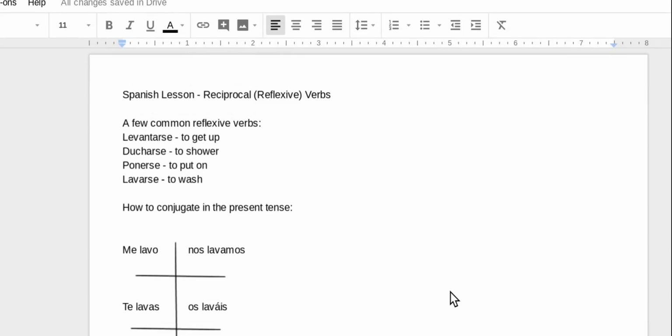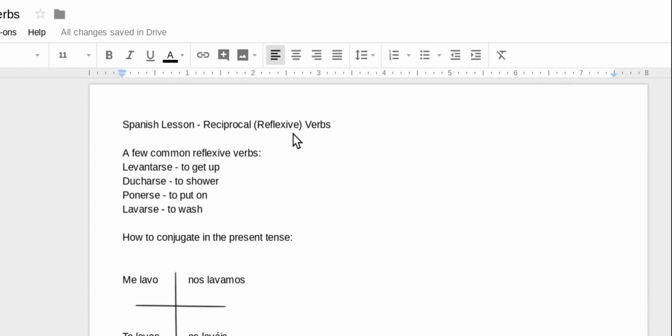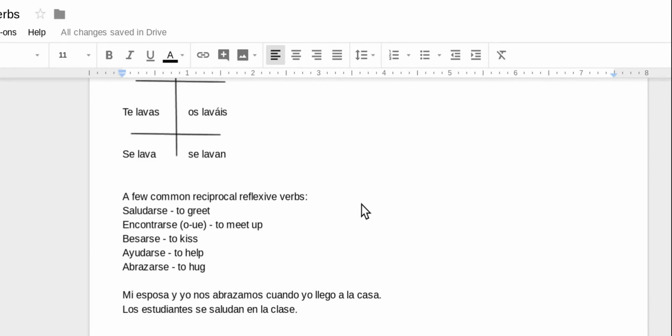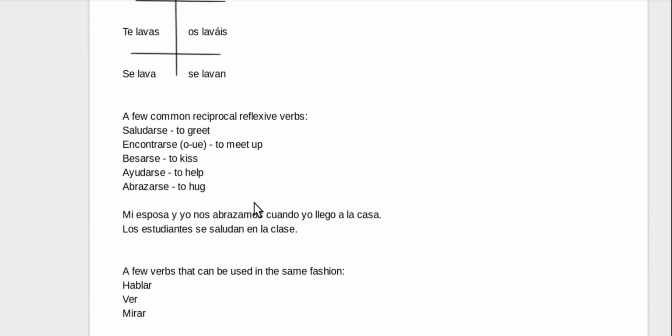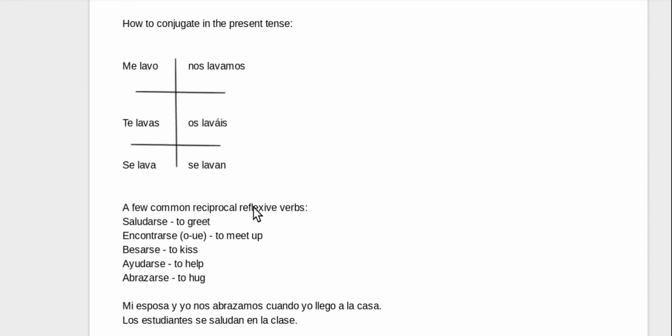So basically these reciprocal reflexives are just people doing things to each other. They're hugging each other, they're saying hi, or they're seeing each other, watching each other, greeting each other, hugging each other, etc. It's just people doing things to each other. That's the idea of these reciprocal reflexives.